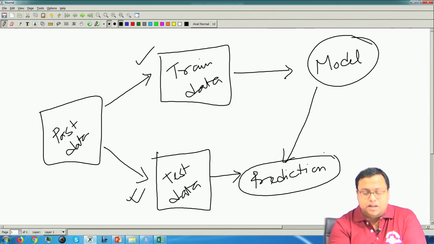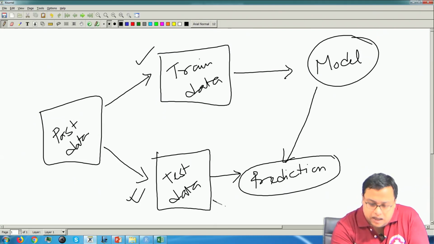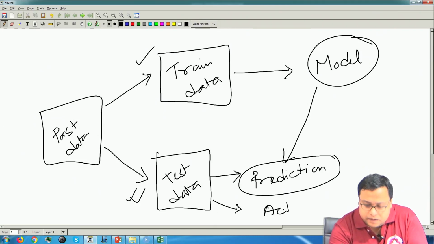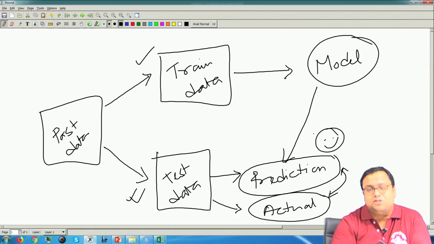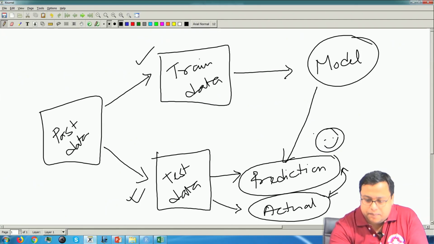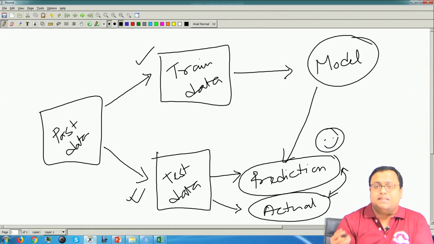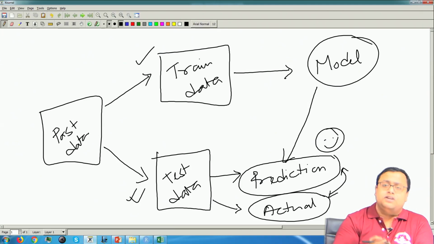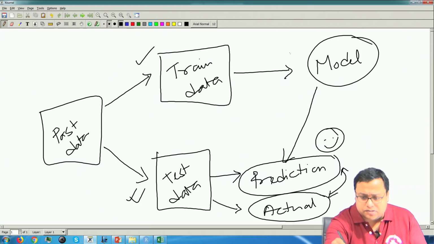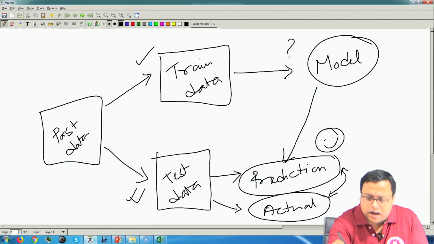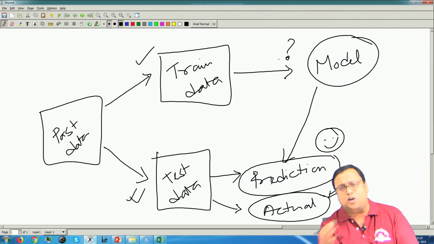You then check that prediction against the actual values, and if the actual value and the prediction are close to each other, then you are happy. If they are not close, then you are unhappy. Based on how close it is, you decide which fortune teller is better and which is worse. How he has created the model, using what kind of methodology, we generally do not know.